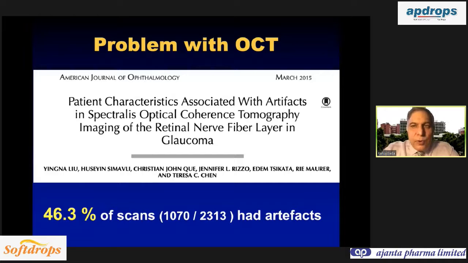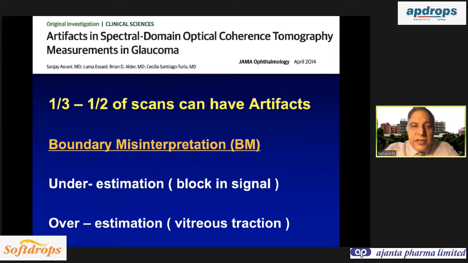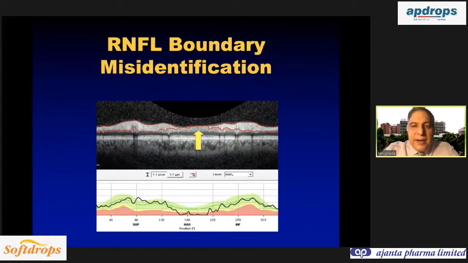And what is the current problem in the OCT? That is due to the artifacts in the OCT. You can see a very high incidence. Nearly 50% of patients are going to have artifacts in the OCT, and unless you are aware of this, you are going to get an erroneous result. About half of the scans can have artifact, and this can lead to either an underestimation or an overestimation of the retinal nerve fiber layer. The basic cause is a boundary misinterpretation. So the OCT is wrongly identifying the retinal nerve fiber layer.